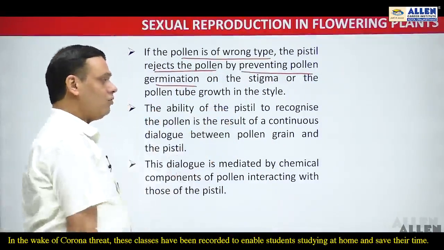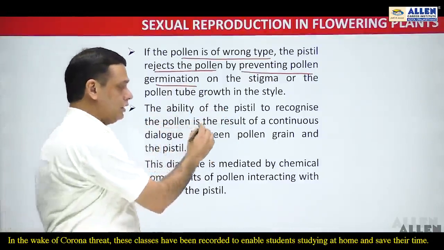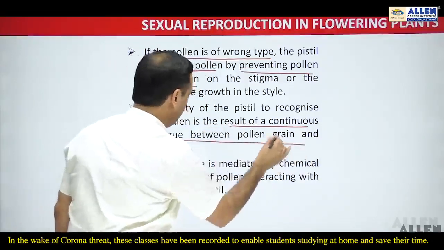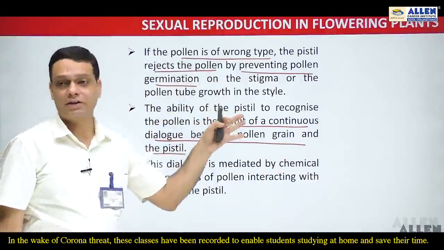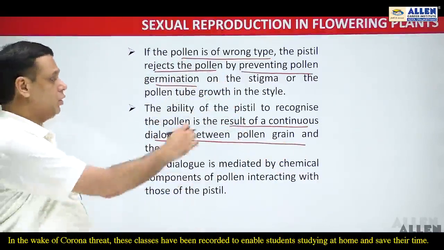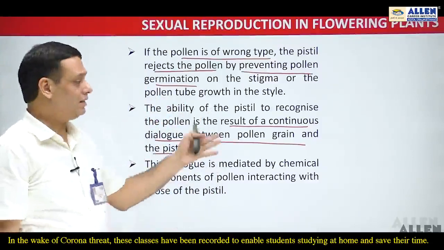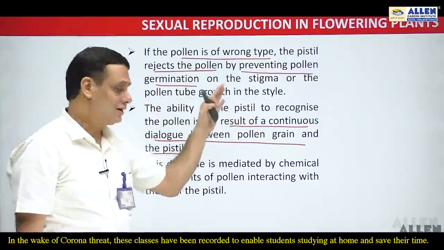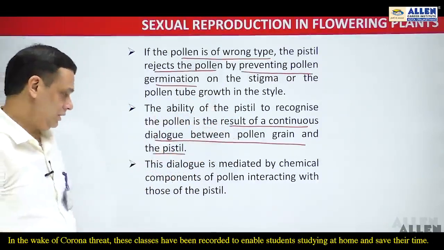So the ability of the pistil to recognize the pollen is the result of a continuous dialogue between the pollen grain and the pistil. This pollen pistil interaction is considered the ability of the pistil to recognize whether the pollen is of the right type or wrong type, and this power of recognition is the result of a continuous dialogue between the pollen grains and the pistil.